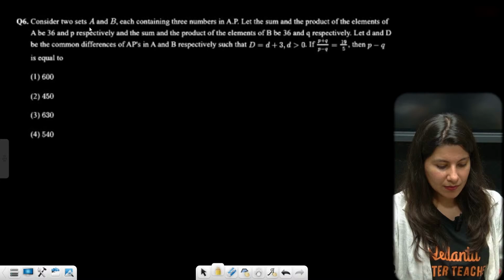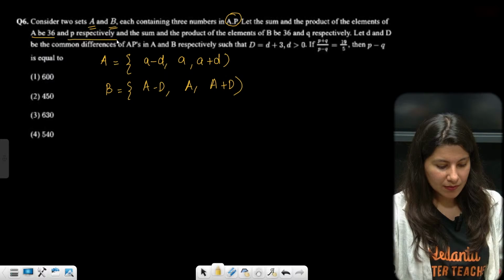Consider two sets A and B, containing 3 numbers in AP. That means A set is also having 3 numbers. Now, whenever we need to take 3 numbers in AP, it is definitely A minus D, A, and A plus D always. And the B set is another AP, so that's it: A minus D, capital A and A plus D. Now, the sum and product of elements of A and B are 36 and P respectively.